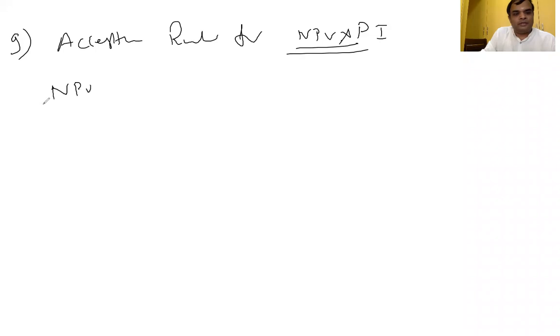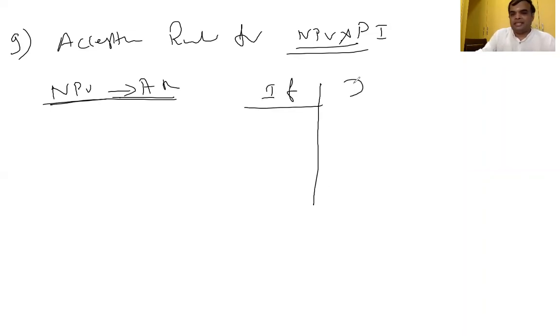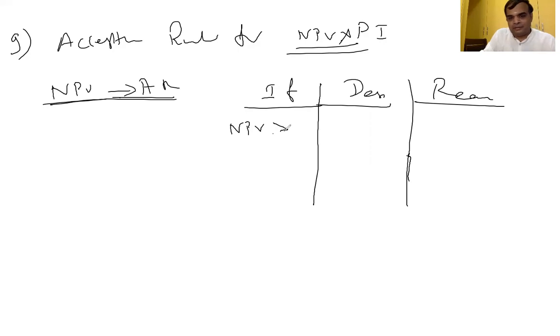With respect to the net present value acceptance rule, you know the acceptance rule, am I right? If column, decision, and reason also you can write. Decision, reason. If net present value is greater than zero, not initial investment, net present value I'm telling, then we can accept the project because we will get a positive net present value, nothing but profit.